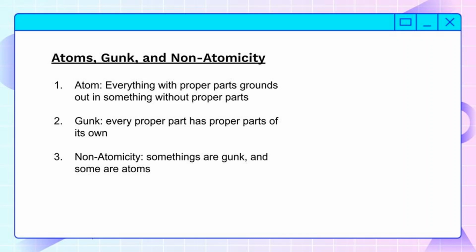Next, there's gunk. A gunky world would be one that has no lack of parts. Every level you go farther down, there's always more parts. There's no atoms. There's no bottom level physical things. You just keep going and keep finding new parts at each new level you dig down to. And then finally, a non-atomic world would be a world that had atoms and gunk. So one has just atoms, one has just gunk, and then a non-atomic world has both atoms and gunk.